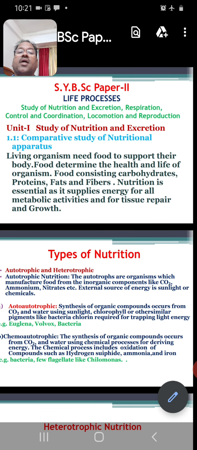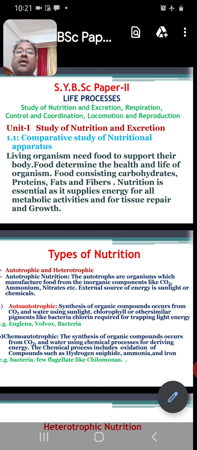Food determines the health and life of the organism. Food consists of carbohydrates, proteins, fats and fibers. Nutrition is essential as it supplies energy for all metabolic activities and for tissue repair as well as the normal growth of the individual.